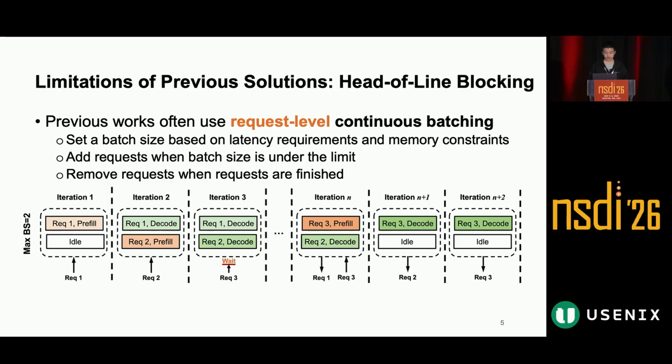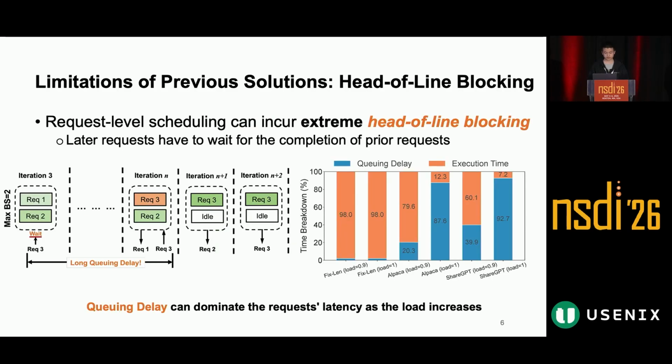However, once a request is scheduled, it typically runs to completion. This means the scheduler makes decisions at the request level, not at the iteration level. As a result, a long request may occupy a batch slot for a long time. Later requests, even short ones, may have to wait until earlier requests finish. This creates head-of-line blocking.